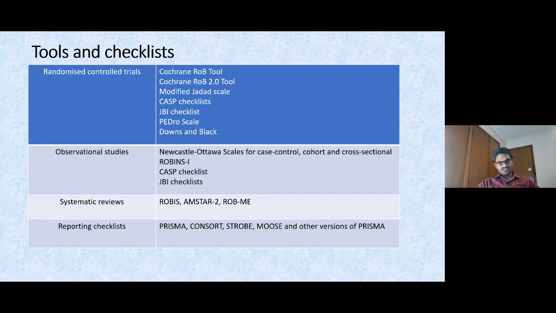Next, ROB-ME, which is currently in development. We are going to deal with risk of bias due to missing evidence, because of unreported outcomes and non-selection of studies which should be included in the systematic review. So those things we are going to deal with. As for reporting checklists, I think we discussed these things.